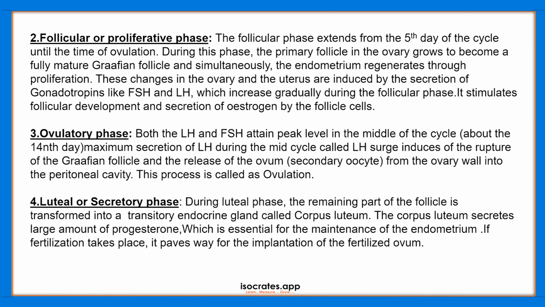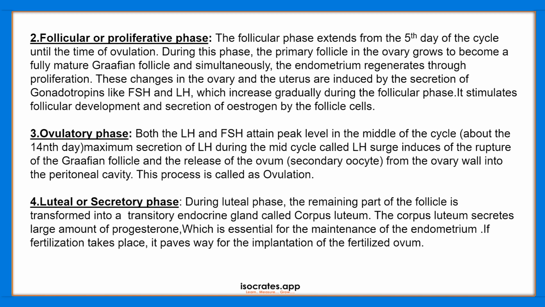These changes in the ovary and the uterus are induced by the secretion of gonadotropins like FSH and LH. These 2 hormones increase gradually through the follicular phase, and they stimulate the development of the follicle and the secretion of estrogen. This secretion of estrogen is carried out by the follicle cells.